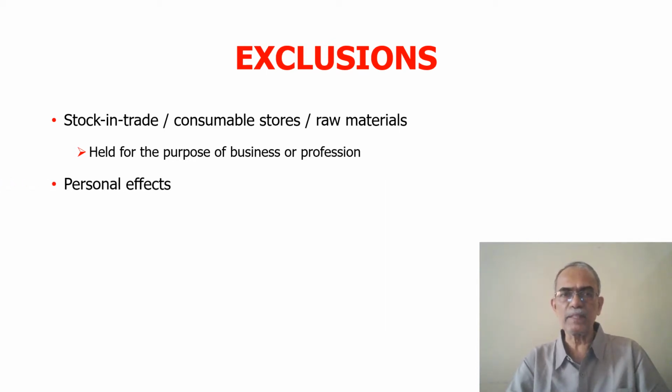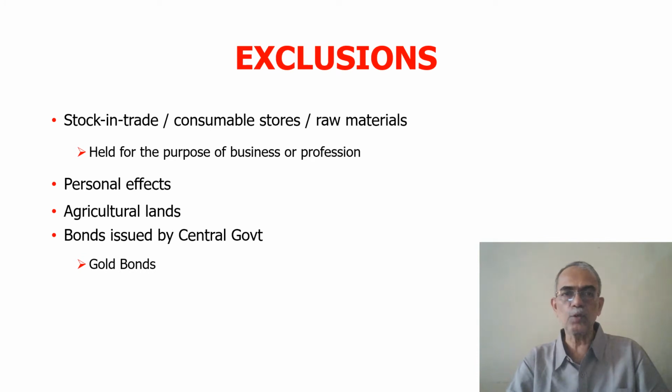Then personal effects and agricultural lands. The meaning of the terms personal effect and agricultural lands we'll examine in the subsequent slides. And bonds issued by the central government, like gold bonds, special bearer bonds, or gold deposit bonds, etc.